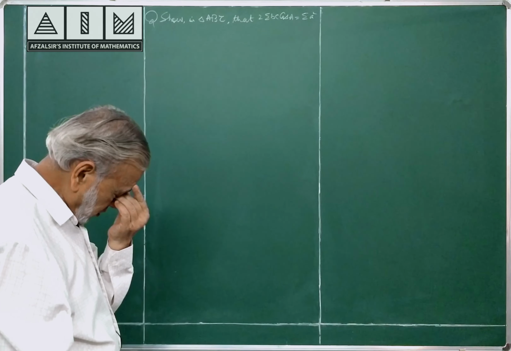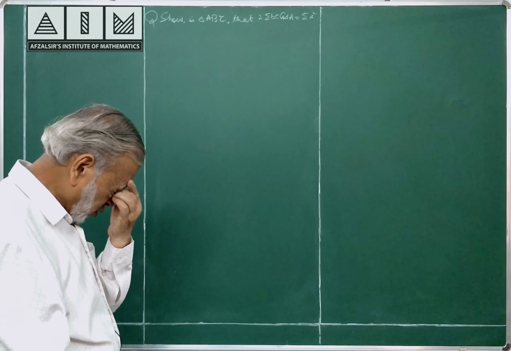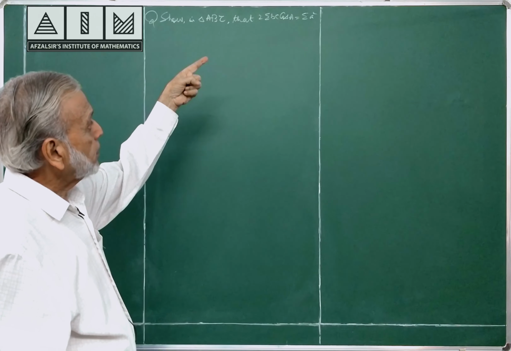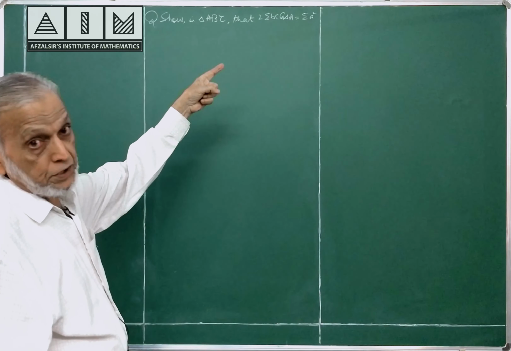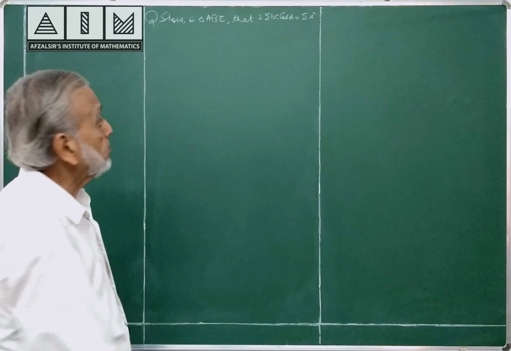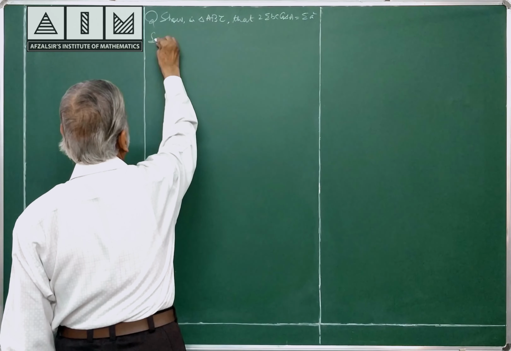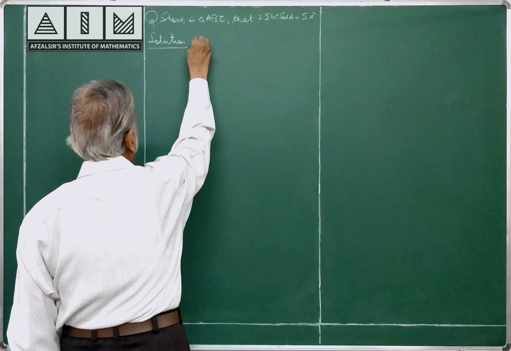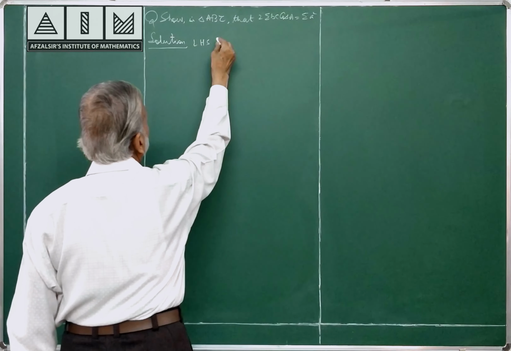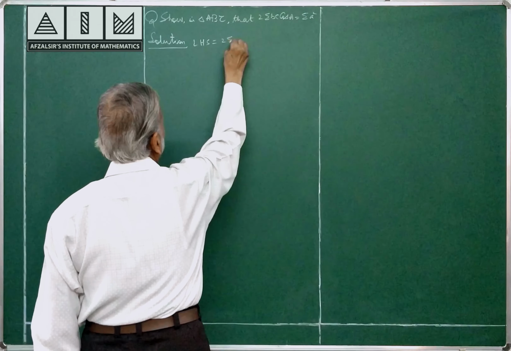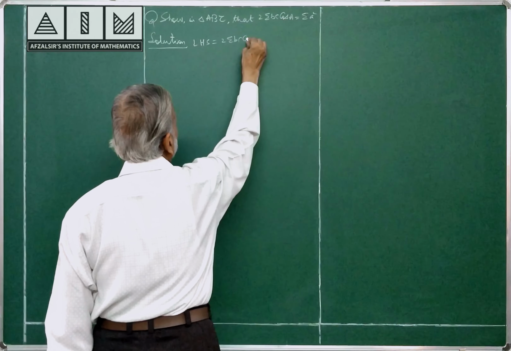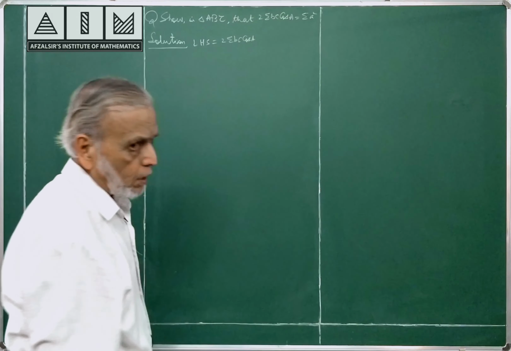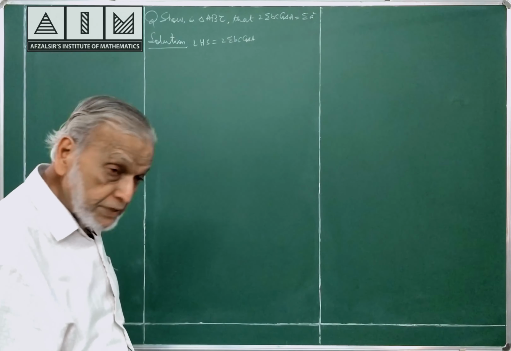Continuing the problems on cosine rule, projection formulae. See here, in triangle ABC, show that 2 sigma bc cos A is equal to sigma a square. Left hand side, 2 sigma bc cos A. I want to make full use of sigma, please concentrate.